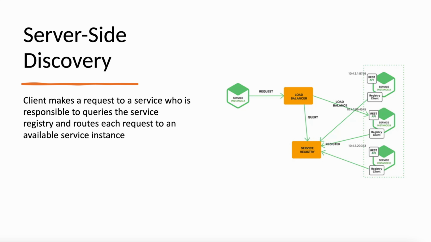discovery. This is server-side discovery. The client makes a request to a service, which is responsible for querying the service registry and routing each request to an available service instance. Again, this is service instance A. We make a request to the load balancer. It could be an API gateway as well. They will have access to the service registry.